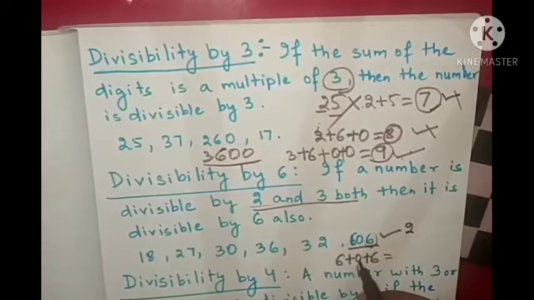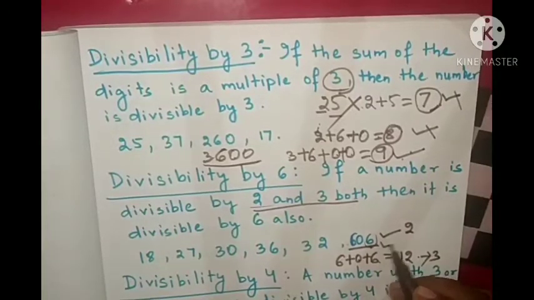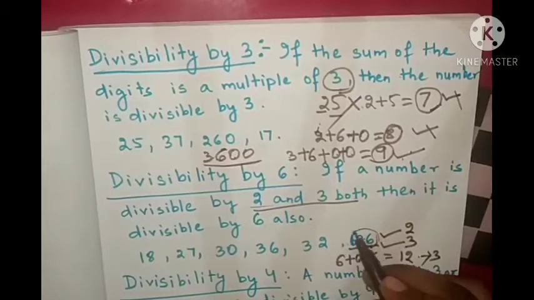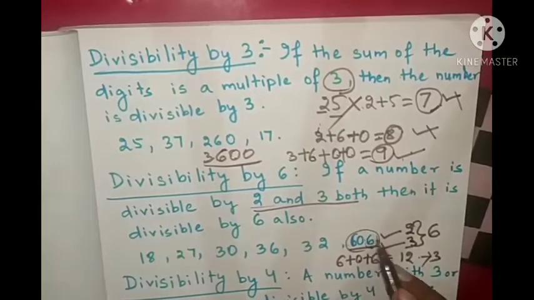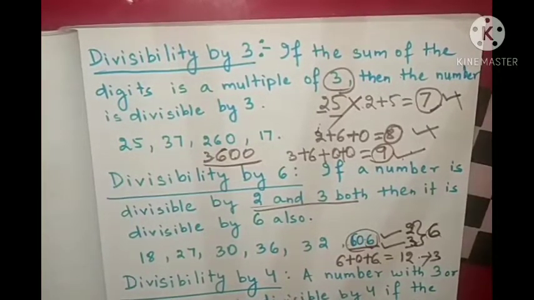How much? 6 plus 0, 6 plus 6, 12. 12 is a multiple of 3. That's why this is divisible by 3. So 606 is divisible by both 2 and 3, that's why it is divisible by 6.